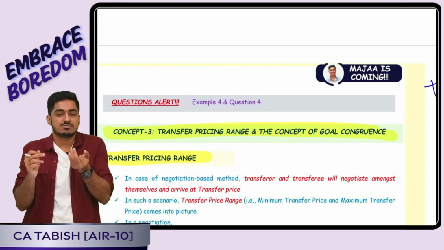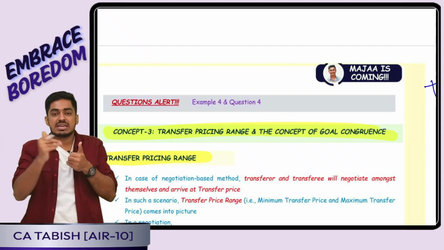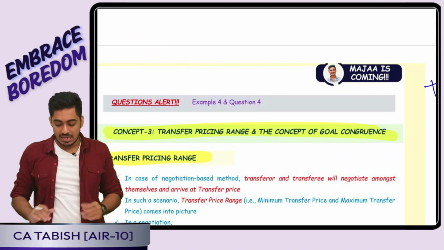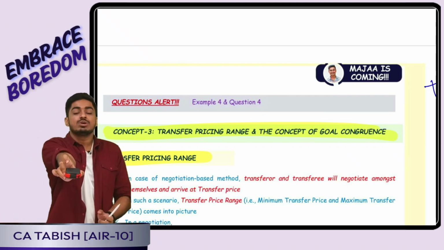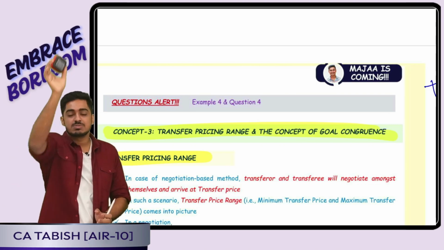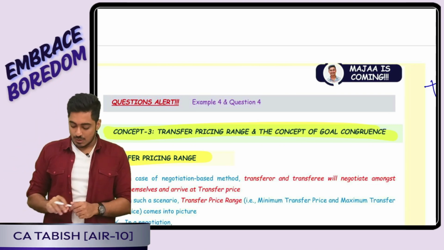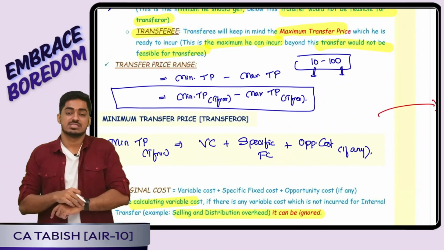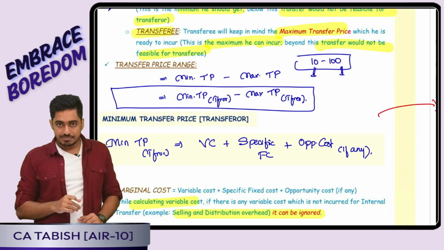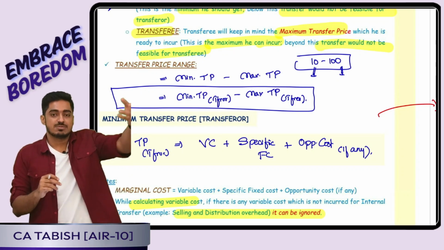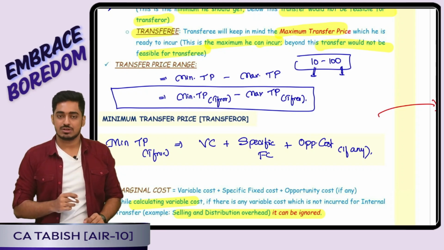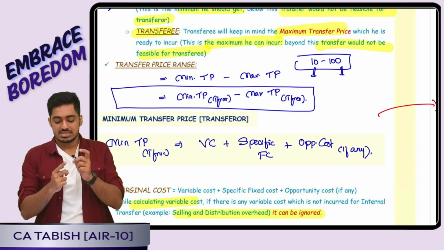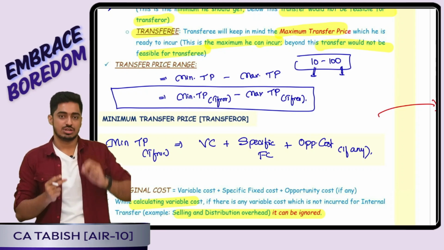Minimum transfer price is from the perspective of transferer. Maximum is from the perspective of transferee. Transferer is telling, if I will have to make a transfer, bare minimum this much at least I have to get. Transferee is telling, maximum this much only I can pay. Okay, boss. What is the minimum transfer price for the transferer? It is a marginal cost. Yes or no, everyone? In order to make a transfer, I will be incurring some cost. That at least I have to recover. What all will be there in my marginal cost? It is variable cost plus specific fixed cost plus opportunity cost, if any.